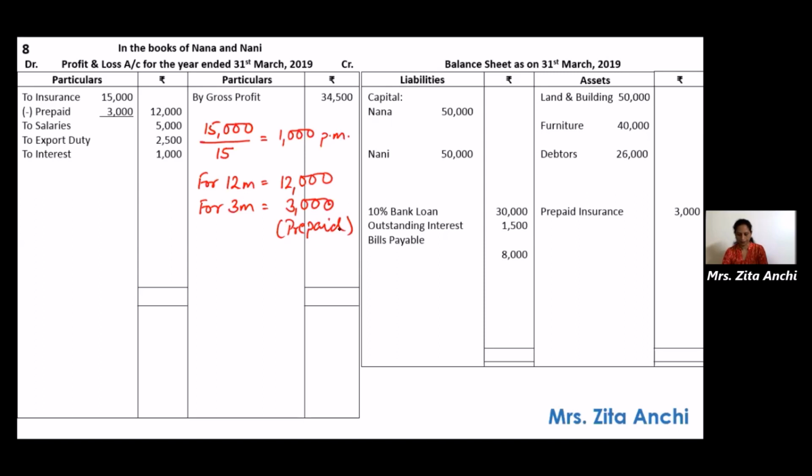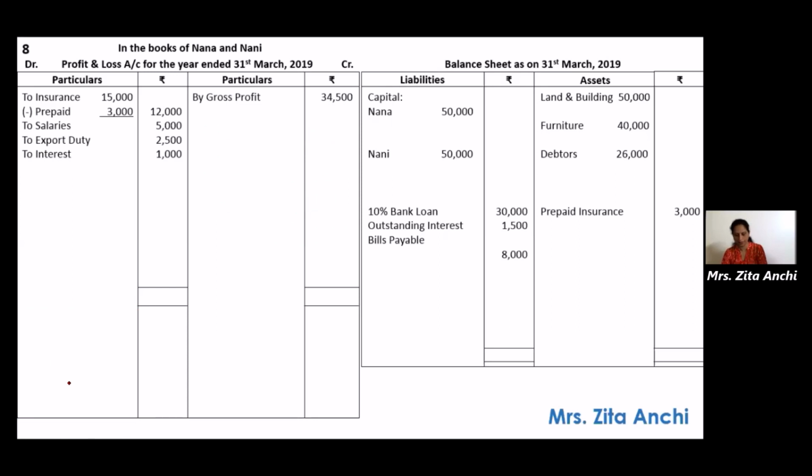Okay. Next, depreciate land and building at 10% per annum. Now this is a big adjustment. Look at the trial balance. See the amount. Land and building given is 50,000. But in bracket, they are saying addition of 20,000 with effect from 1st July 2018.